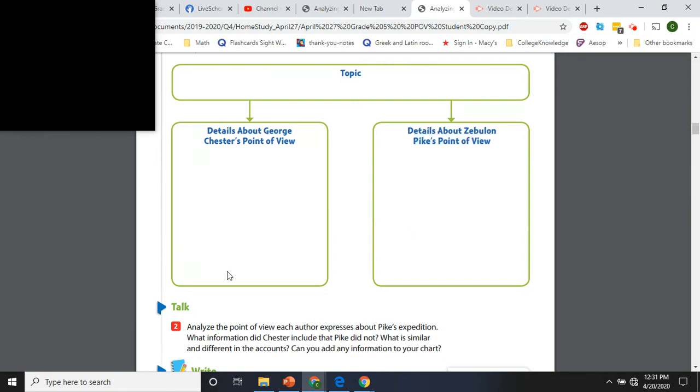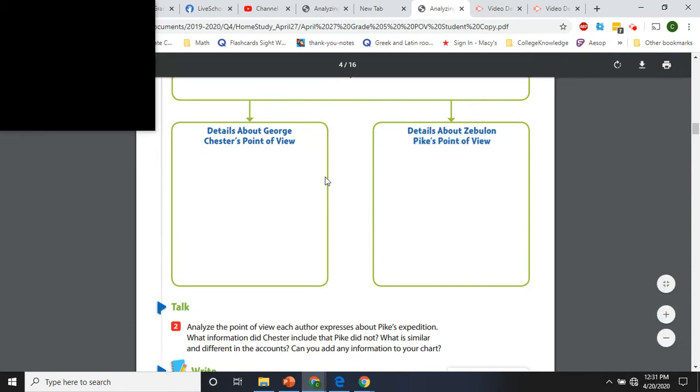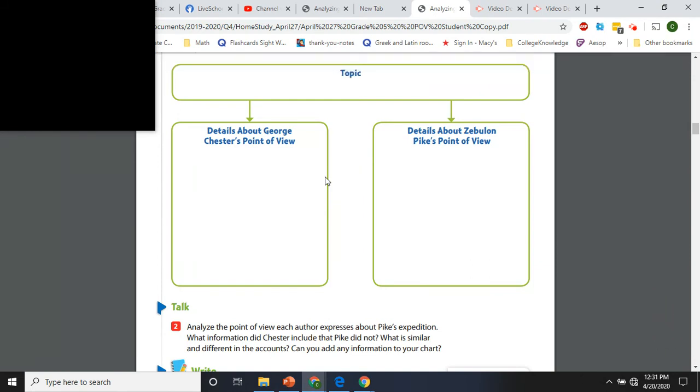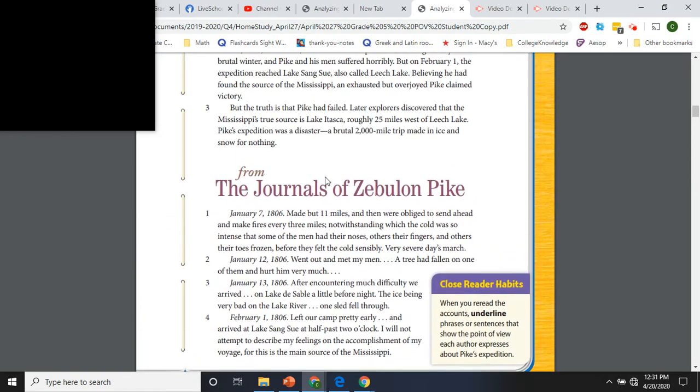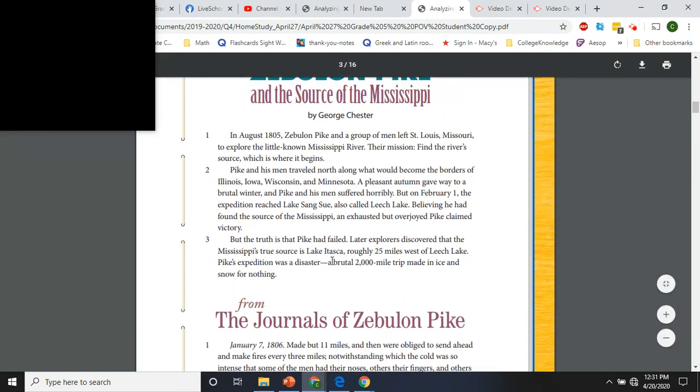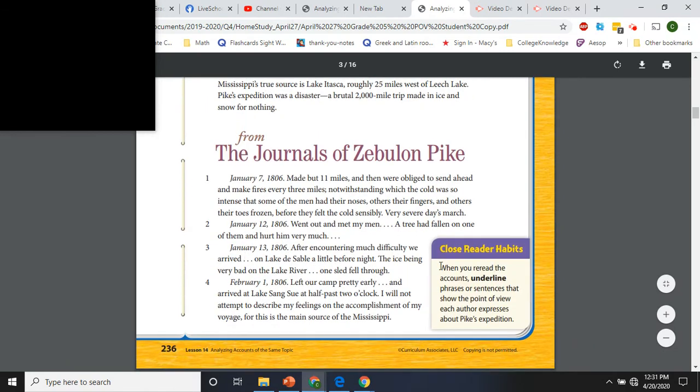Right? From what you copied, you should be able to see that George Chester tells us that, hey, his mission was actually a failure, right? Because he has information, because he's writing this many years later. He's writing maybe for a history magazine or something, this piece right here. But this, Zebulon Pike wrote it on that day. He wrote this particular section on February 1st.